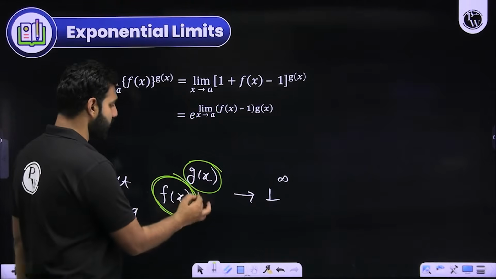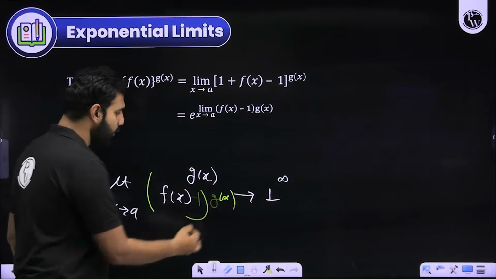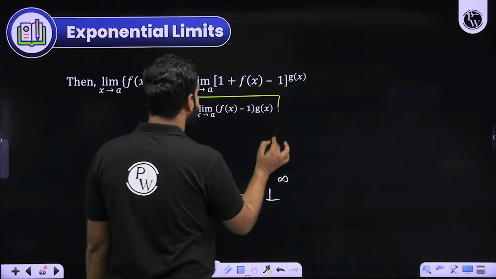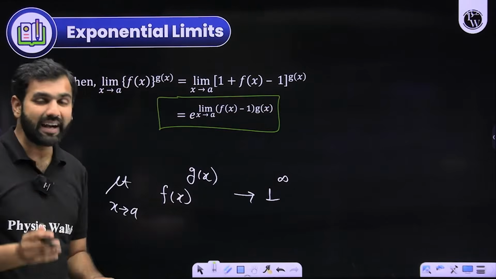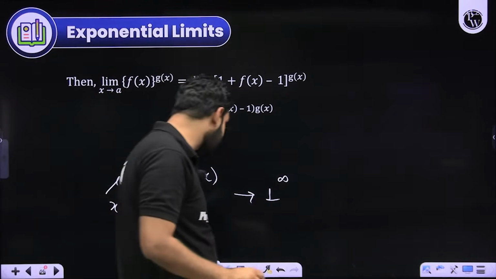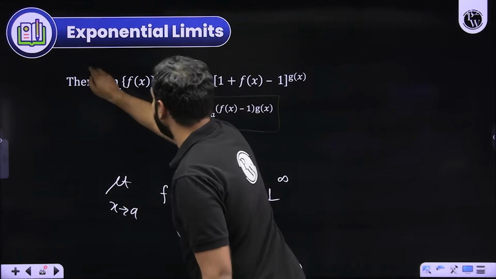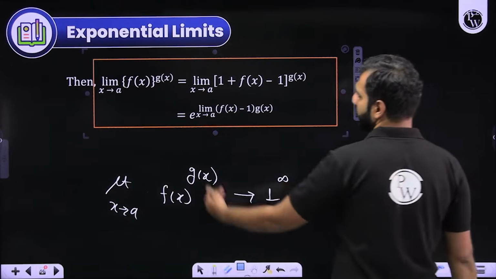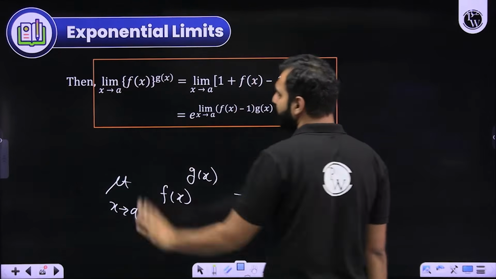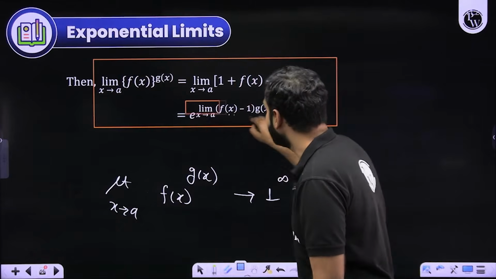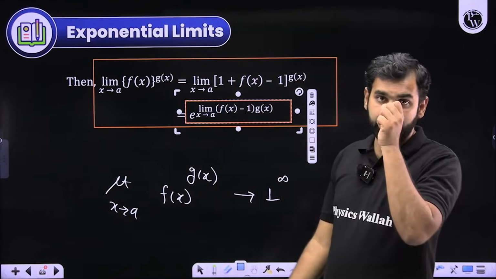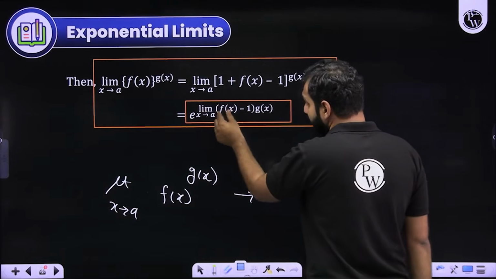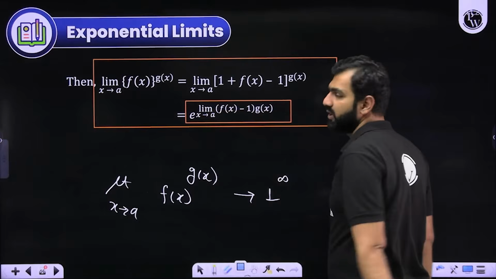So f of x minus 1 multiplied by g of x, the whole raised to the power e. That is the general solution. That is the direct answer. Do remember this as the direct conclusion. Instead of the entire derivation, which is very simple to work out, I am directly giving you this conclusion that whenever you have f(x) to the power g(x), where x approaches a, this leads to 1 to the power infinity form, you can write that direct answer as e to the power, e should be the base, raised to the power f(x) minus 1 into g(x), where x is approaching a.